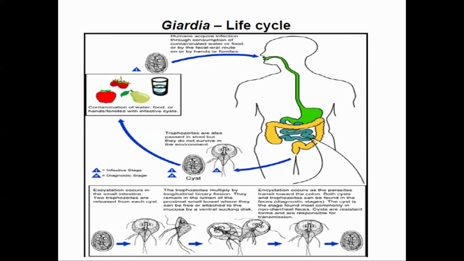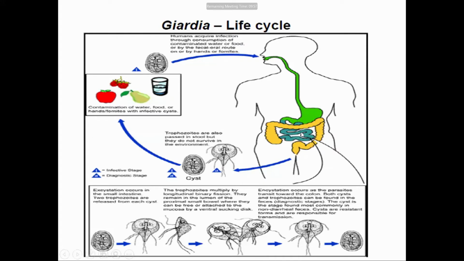During excystation, one cyst gives rise to two trophozoites, which colonize the duodenum and upper jejunum. These trophozoites multiply by longitudinal binary fission and remain attached to the epithelial lining with the help of ventral sucking discs. As these trophozoites transit down to the colon, encystation occurs.